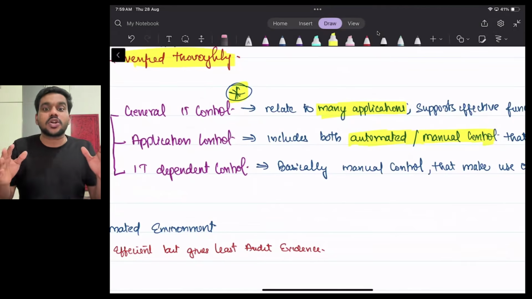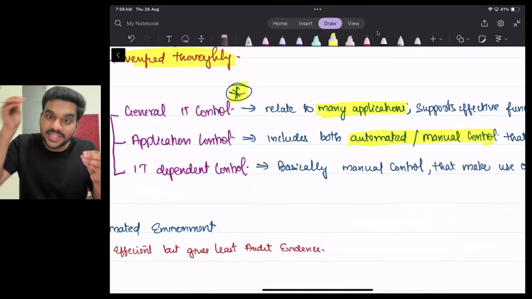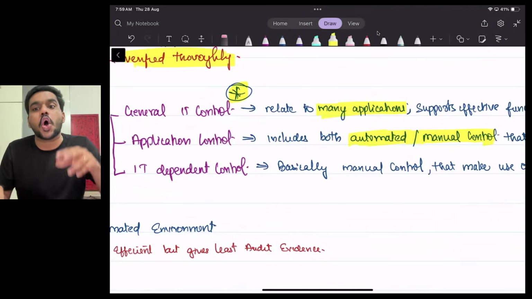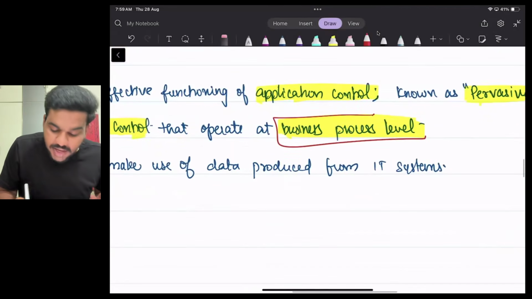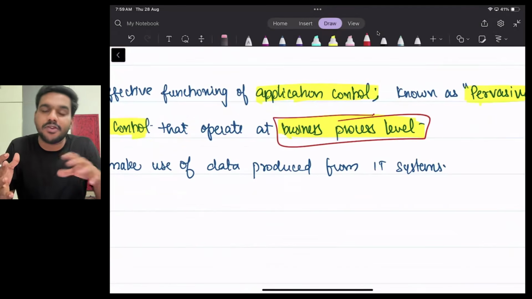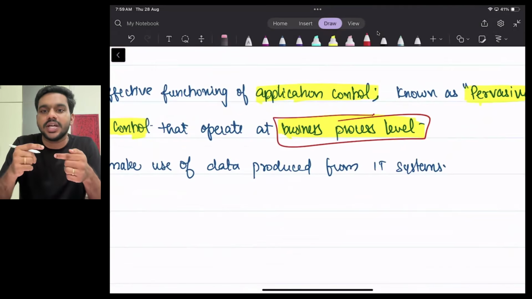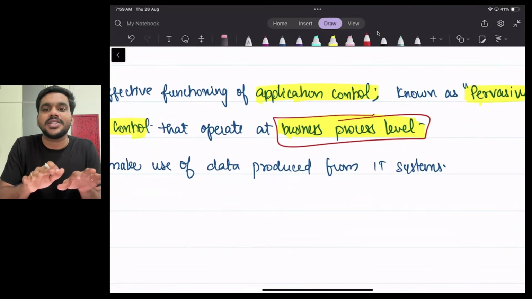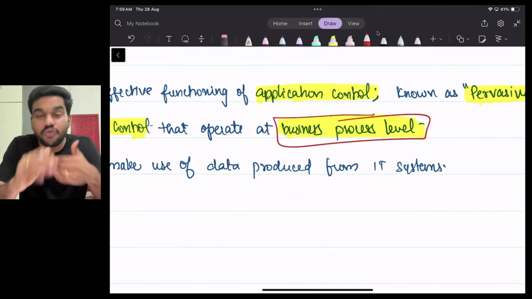So application controls are those controls which are embedded inside an application. They include both automated as well as manual control that operate at business process level. Regarding a business process, there will be both automated as well as manual control. That is what I said right now. Generating an invoice, I cannot generate an invoice without typing the GST number. Without typing the GST number, if I try to generate an invoice, it will show that the invoice will not be generated.